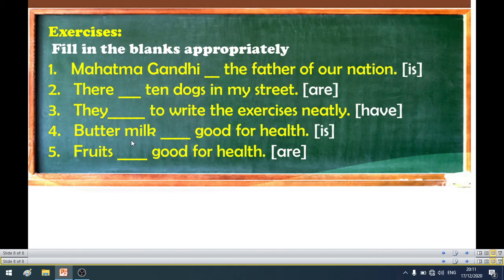Buttermilk is good for health. Here it is a singular subject, so we have taken a singular verb. Fruits is a plural subject, so we have taken a plural verb. Fruits are good for health.